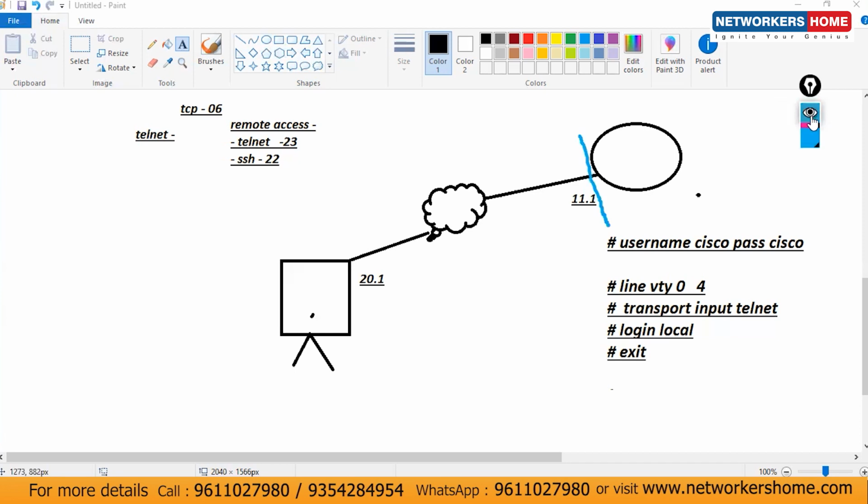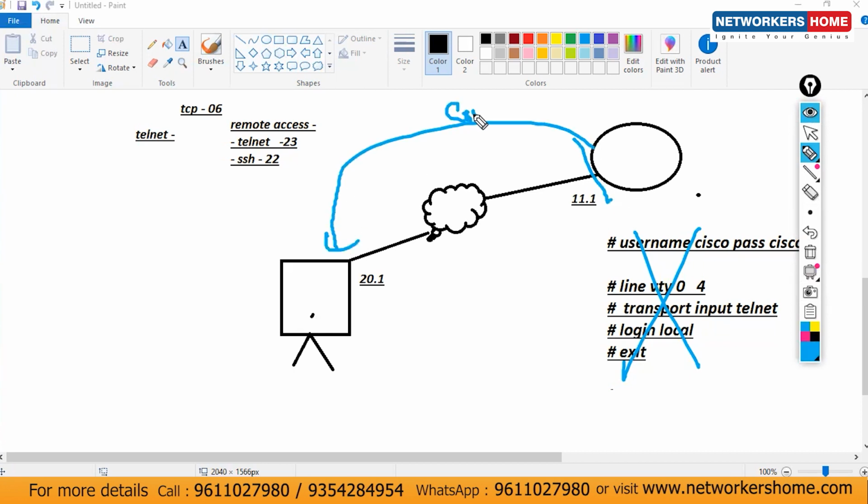See, let's consider I'm not going for any remote access. This is for the remote access here. First is all about physical access with the help of one console cable. Do you know what the console cable is? Yes or no? So we always have a console port on the devices for physical access. We have one auxiliary port as well, which is a backup of the console. If the console is not working, I can use the auxiliary port as a console port. So we have specific hardware and a specific cable. But for the remote access, we don't have any physical hardware on the device.